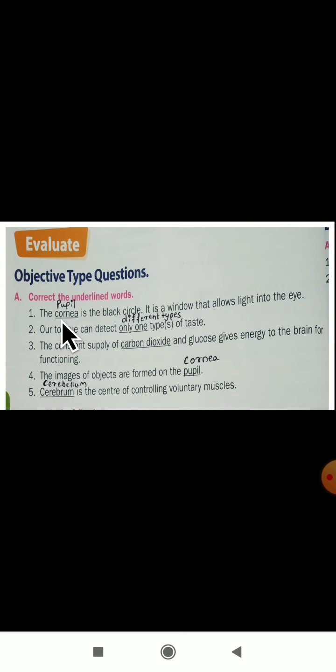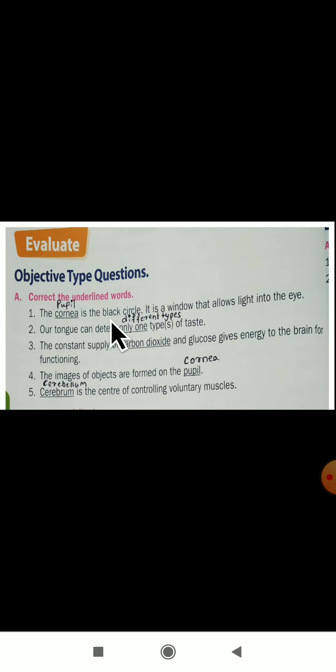Let us see the first one. The cornea is the black circle. It is a window that allows light into the eye here. So not a cornea, it is a pupil. Pupil is the black circle, not a cornea. So what is the correct answer here? Pupil. Here upside I have written. So you have to write here downside.